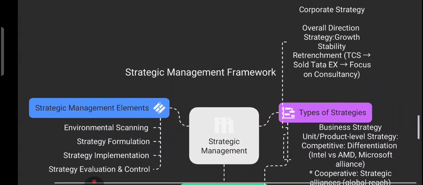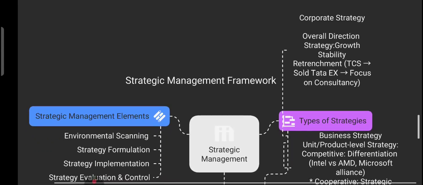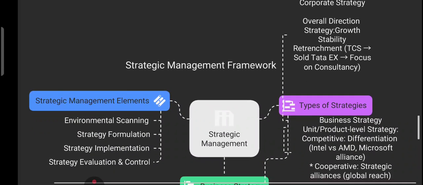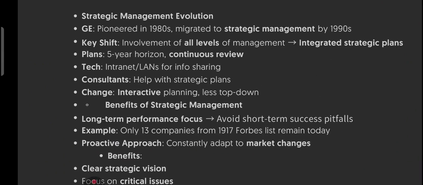Because of the 3 types which I told you, like corporate strategy. If we talk about corporate strategy, it means big picture direction. Business strategy means at the product or unit level, and functional strategy means department wise specific action. So basically what we are doing through strategic management is that we are thinking ahead, we are acting smart, and we are staying competitive. These are the things.